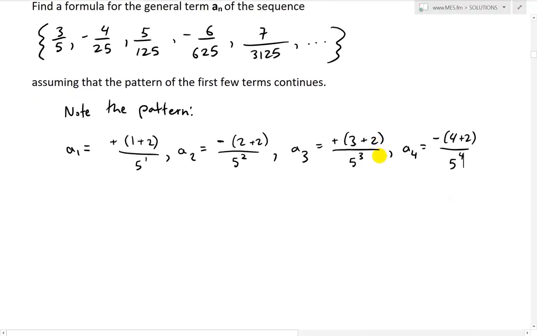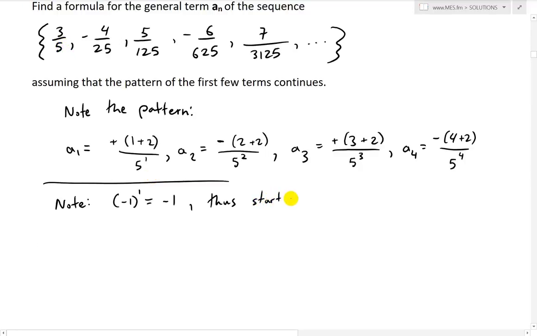And now I want to make a note. So note, if we have negative 1 to the power of 1, this equals to, well, negative 1. But this starts at the first term. Thus, but the first term is a positive, not negative. So thus, we start with negative 1 to the power of 0, which equals to 1, or equals positive 1.